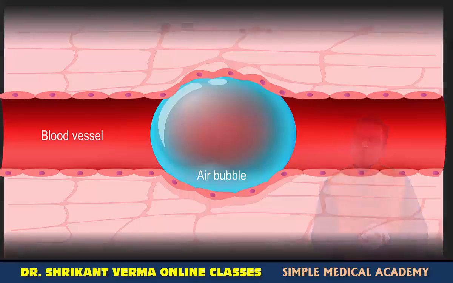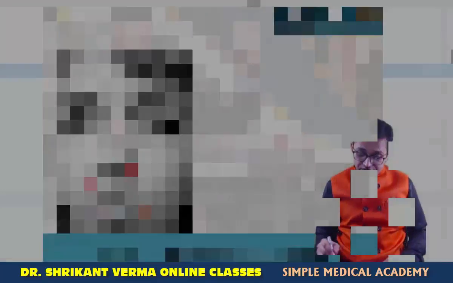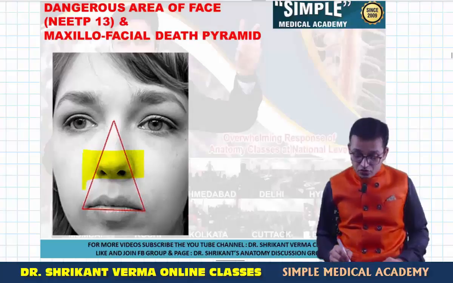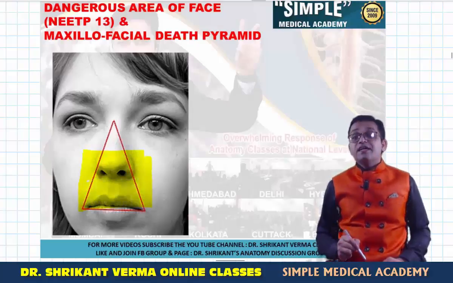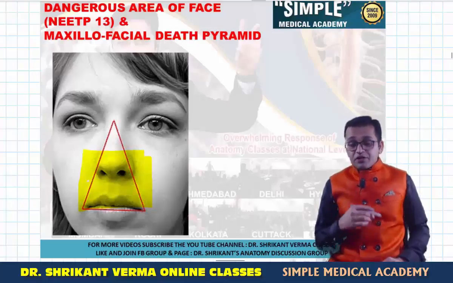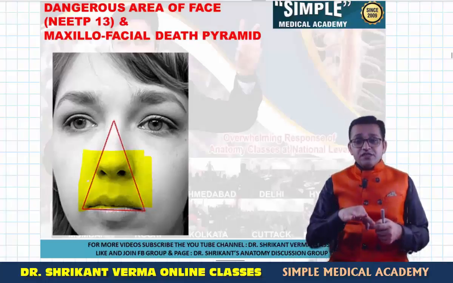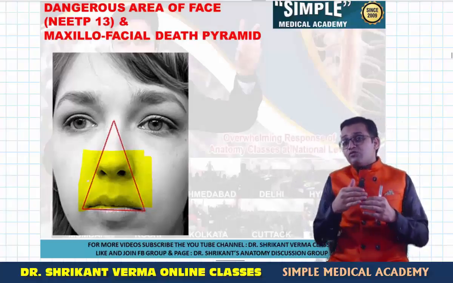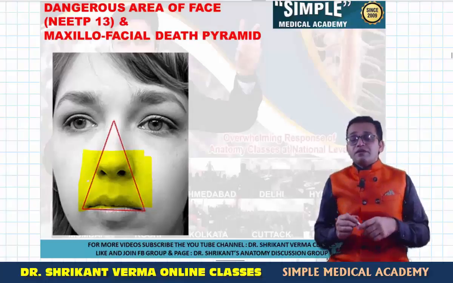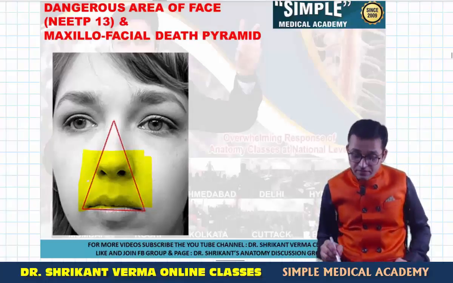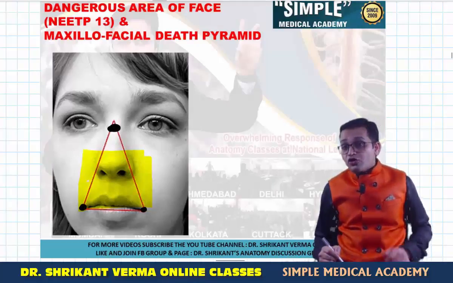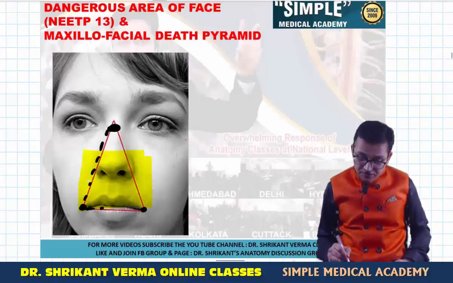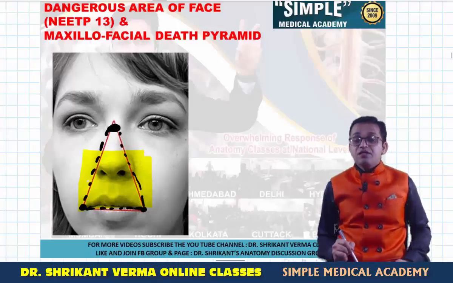which will be fatal for the human. As you know very well from your first year, the lower part of the nose and the upper lip part is known as the dangerous area of the face. But nowadays in maxillofacial surgery, this same part, the lower part of the nose and the upper part of the lip, is called by a different terminology, the maxillofacial death pyramid. Both are the same. What is this maxillofacial death pyramid? Yes, the bridge of the nose is united with the corner of the mouth. So this diagrammatic presentation, this hypothetical pyramid, is known as the maxillofacial death pyramid.